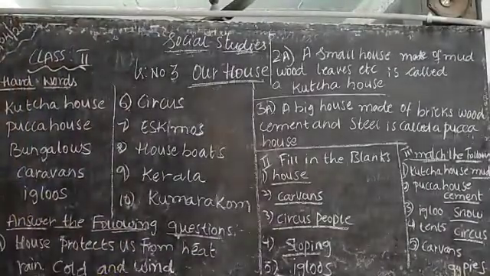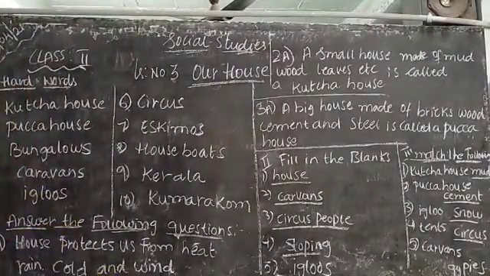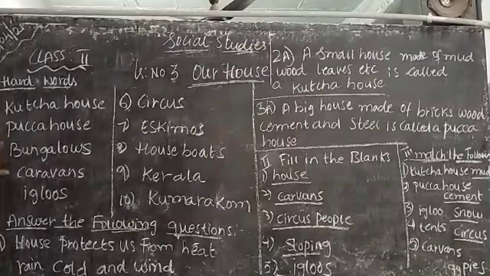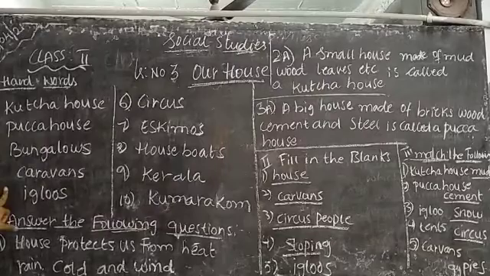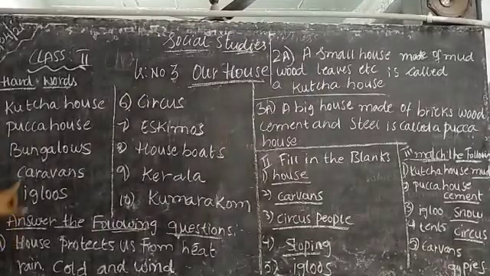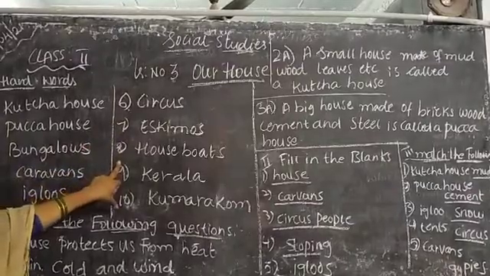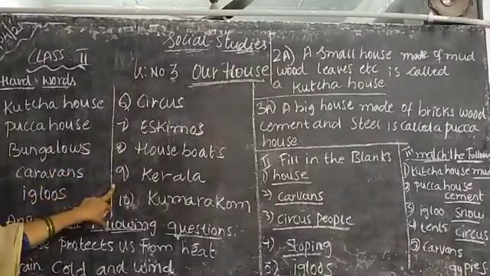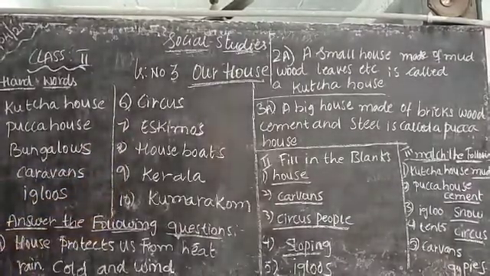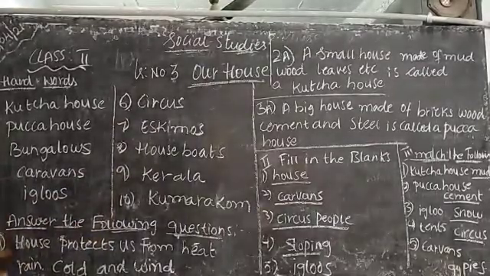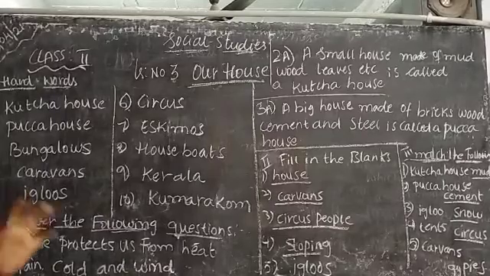Here, children, I have given the 10 hard words. First one is kacha house, second pakka house, third bungalows, fourth caravans, fifth igloos, sixth gypsies, seventh Eskimos, eighth houseboat, ninth Kerala, tenth Kumarakom. Children, I have not written the questions on the board. I just started writing the answers.